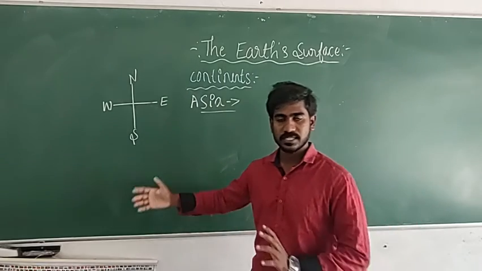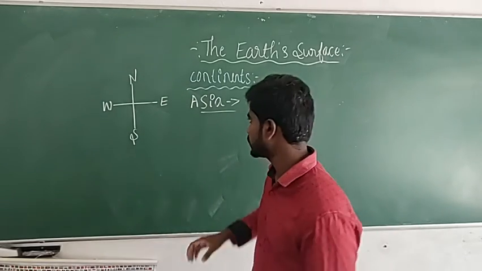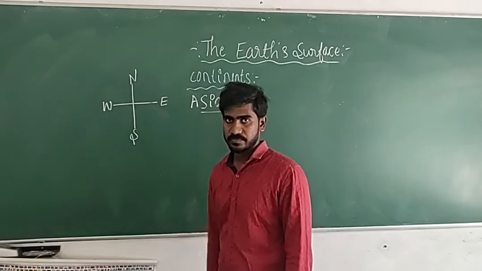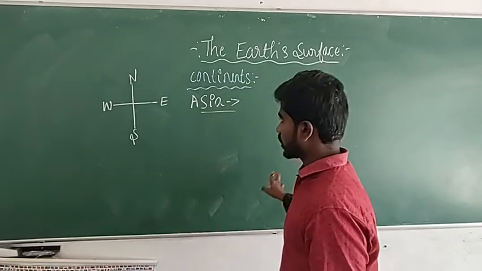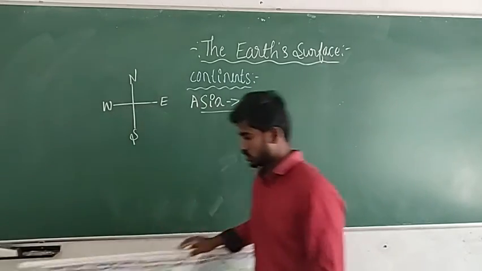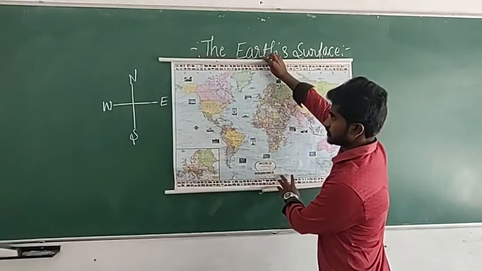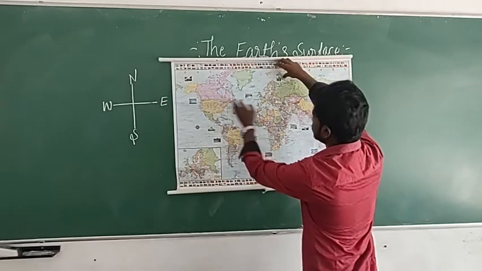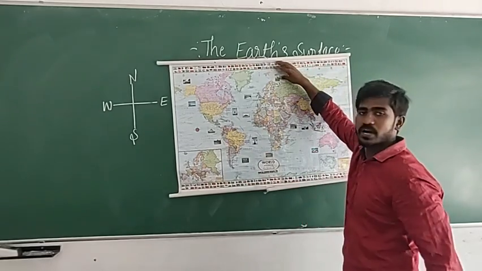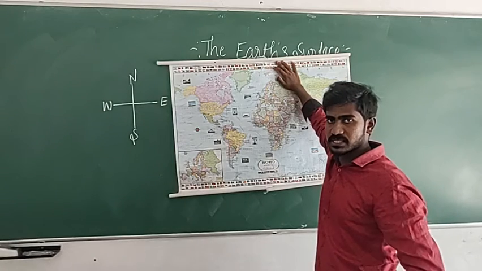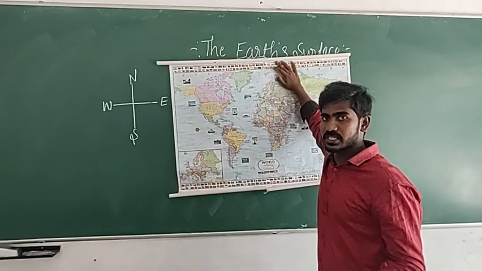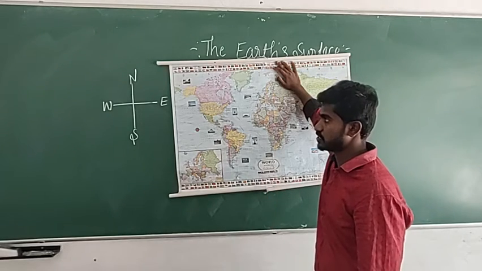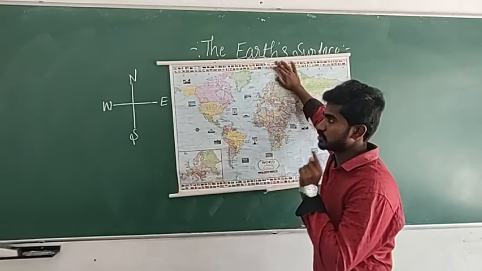Before that, let us check whether you know the directions or not. See, this is north, this is south, this is east, and that is west. Now I will display a chart and show you. This is the north direction, this is south, this is west, and this is east. I told you once in the bridge course about the cardinal directions. These are just our main directions: north, east, south, west.